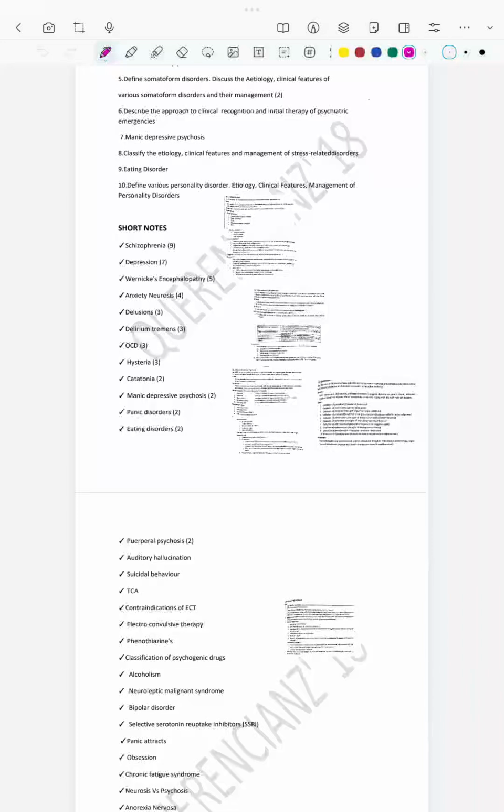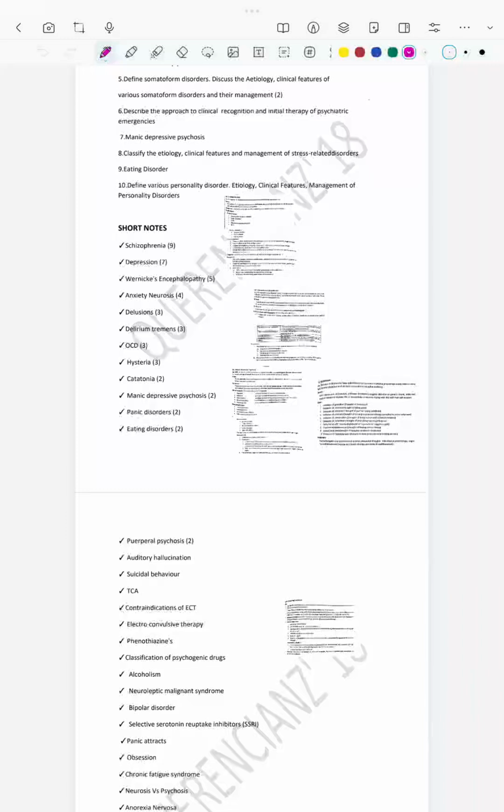It is more commonly seen below the age of 20 years, most predisposed at the age of 9 to 12 years. Okay, how will you diagnose this case? Basically, it is diagnosed based upon the clinical features only. Based upon the symptoms, the history provided by the caretaker and guardian, and the history provided by the patient, we will diagnose this as OCD. And based upon the duration also, you will diagnose it as OCD. If it is more than 2 weeks only, you will say it is OCD. Otherwise, not. That is important.